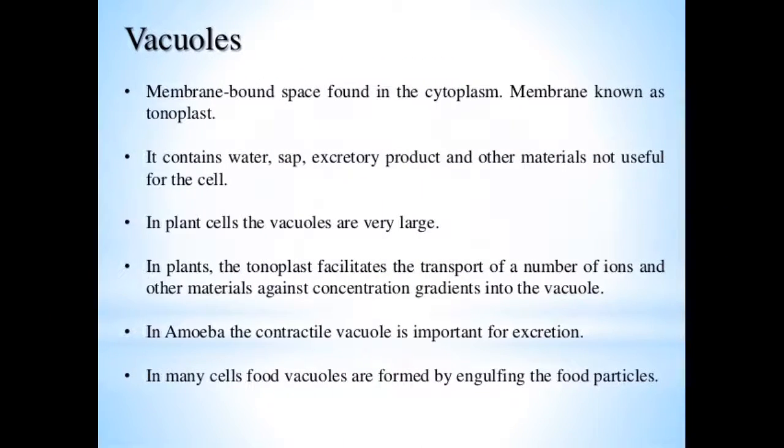Vacuoles are membrane bound spaces found in the cytoplasm, the membrane known as tonoplast. They contain water, sap, excretory products and other materials not useful for the cell. In plant cells, the vacuoles are very large. In plants, the tonoplast facilitates the transport of a number of ions and other materials against concentration gradient into the vacuole. In amoeba, the contractile vacuole is important for excretion. In many cells, food vacuoles are formed by engulfing food particles.